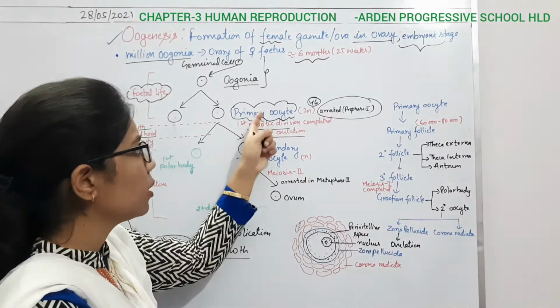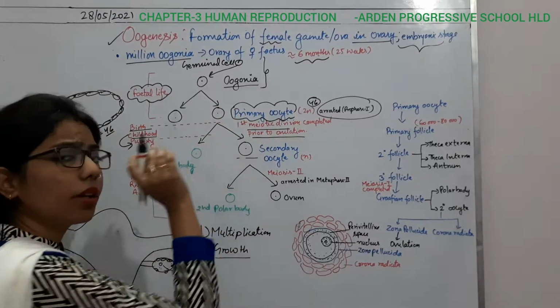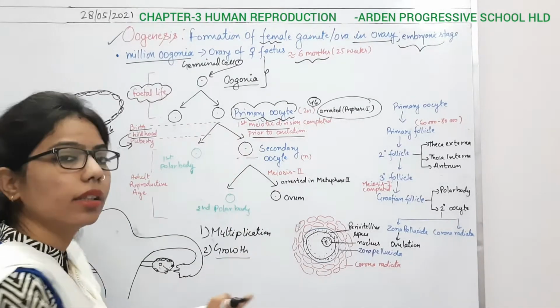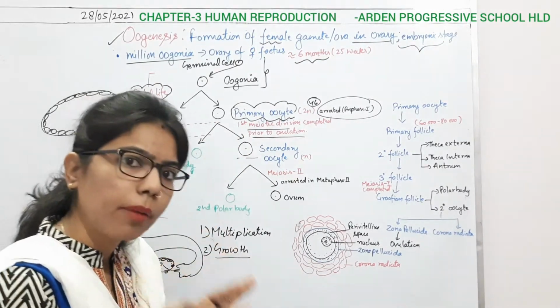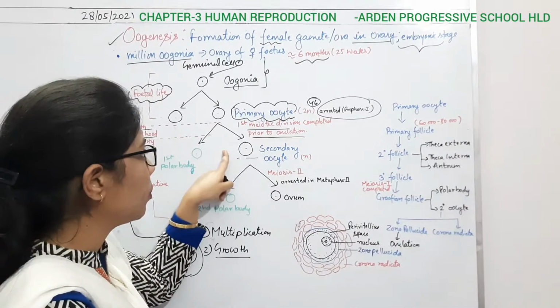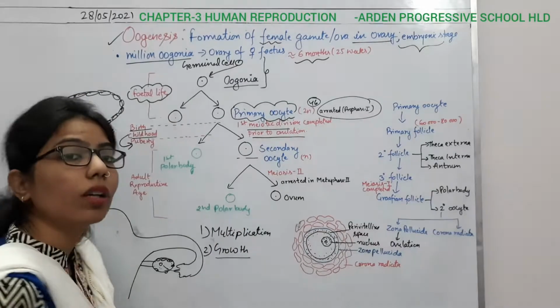So the primary oocyte is in the fetus form, and it will remain during the birth as well as during childhood. It will remain in this stage, the primary oocyte only. But as she attains the age of puberty, the division will start here, and due to this division, what will happen?